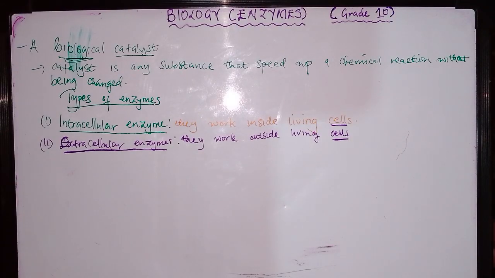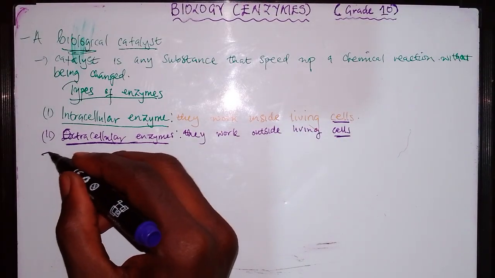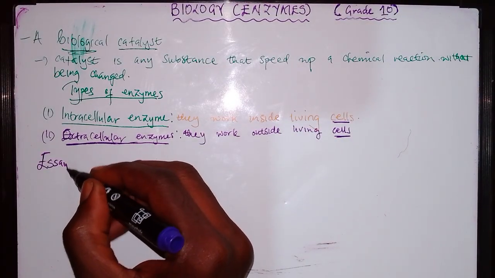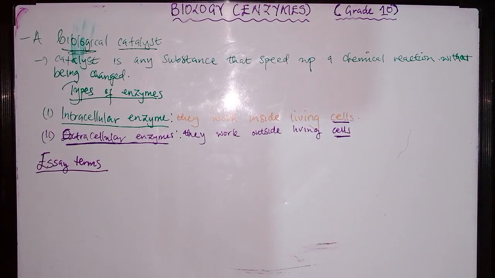The next terms which we are going to look at are very, very important. These three terms, you need to know them. They are words which you need to be using whenever you are writing an essay on enzymes. So these are essay terms, which you will be using whenever you are solving essay questions on enzymes.